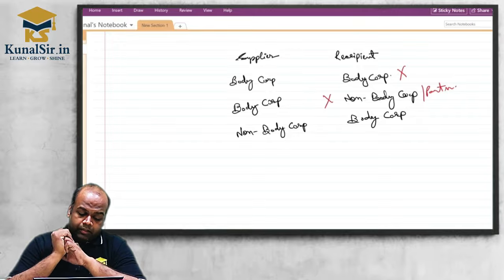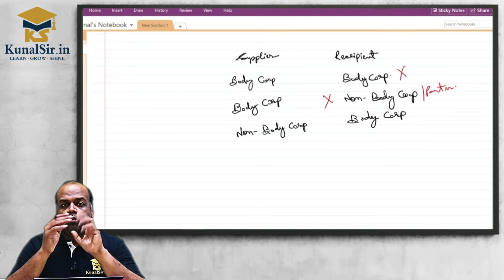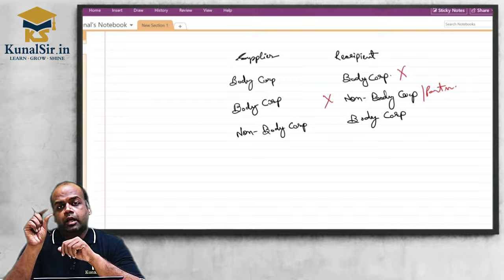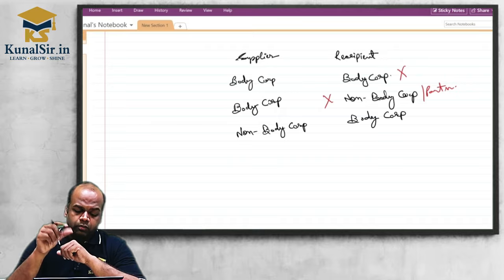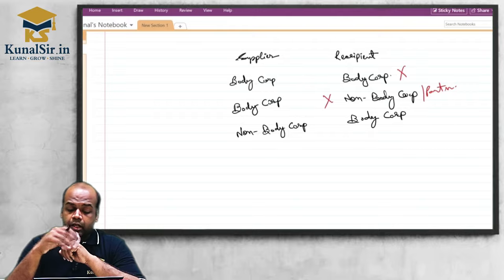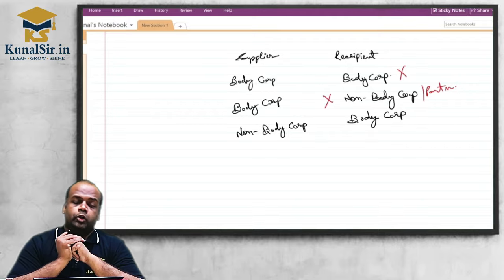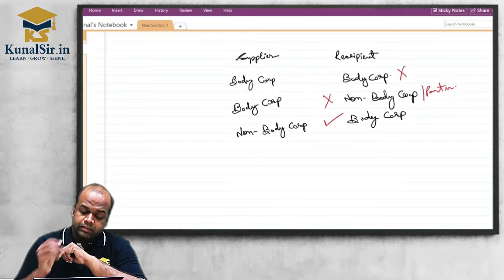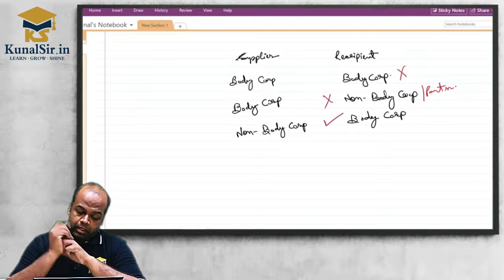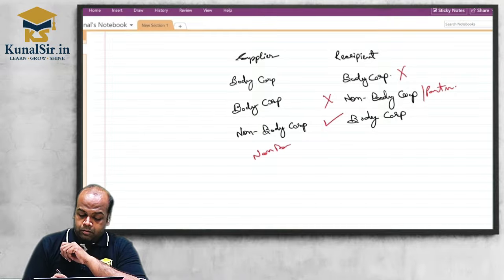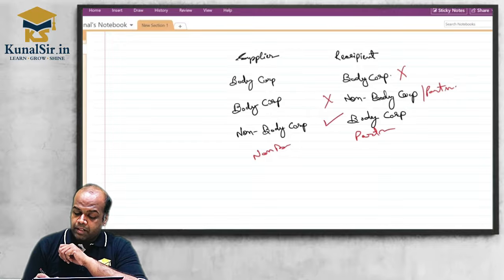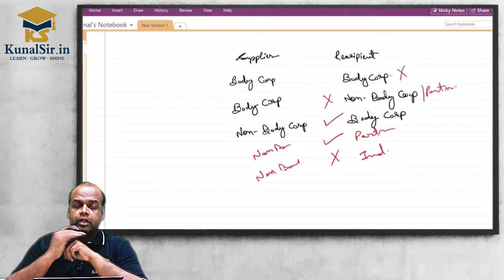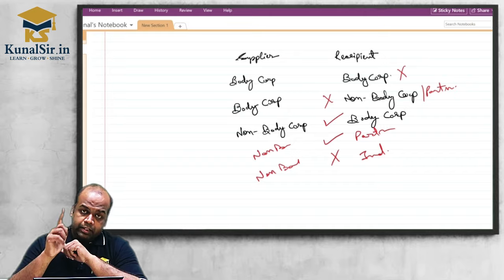Then supplier is non-body corporate. Now first half is completed. Supplier who is any person other than a body corporate. So who is supplier? Supplier is non-body corporate. Now who is recipient? So recipient is body corporate. So again supplier is non-body corporate and recipient is body corporate. In such case RCM provision apply. So supplier non-body corporate, recipient partnership, again RCM apply. So supplier non-body corporate, recipient individual, RCM not apply. So very important, clear friends?